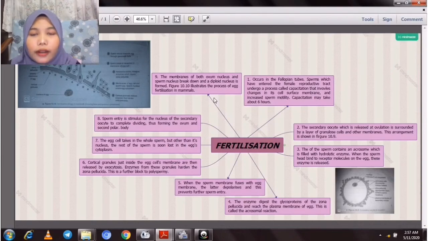So this is the bubble map. I made this mind map flow clockwise: step 1, step 2, step 3, step 4, step 5, step 6, step 7, step 8 and step 9. This picture I took from the book that I referred to.